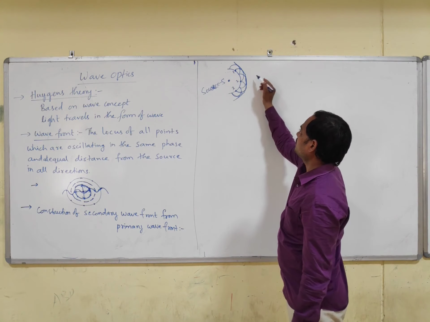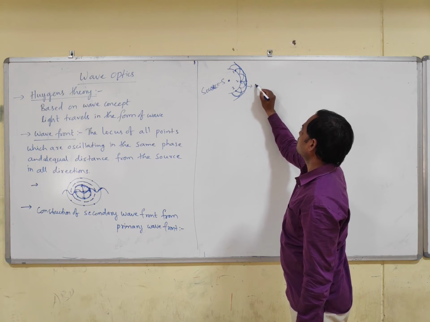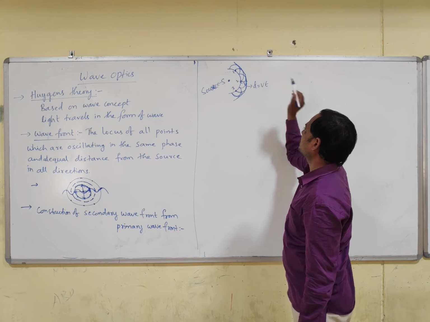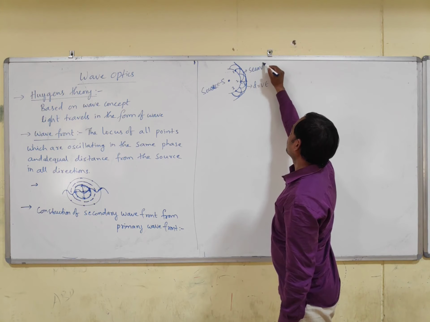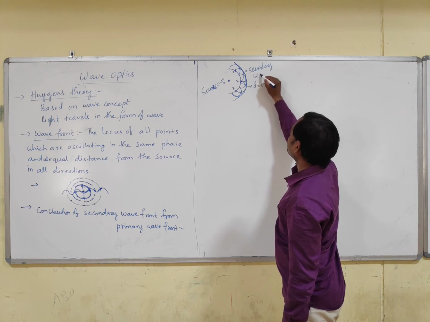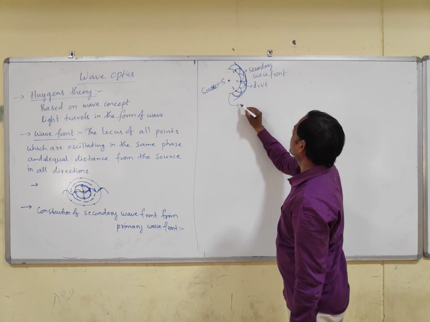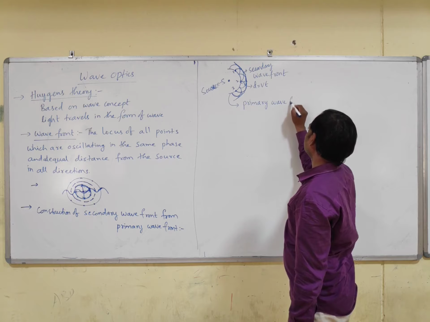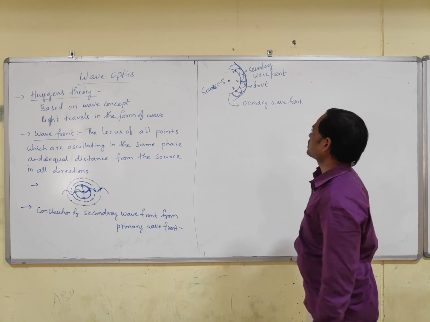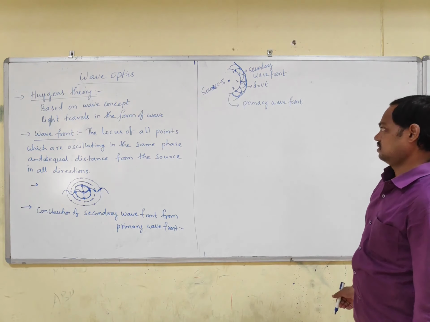These secondary wavelets travel in the forward direction, and the distance they travel in time t is distance equals wave speed into time. So this is the secondary wavefront and this is the primary wavefront. This is the way to construct the secondary wavefront from the primary wavefront.